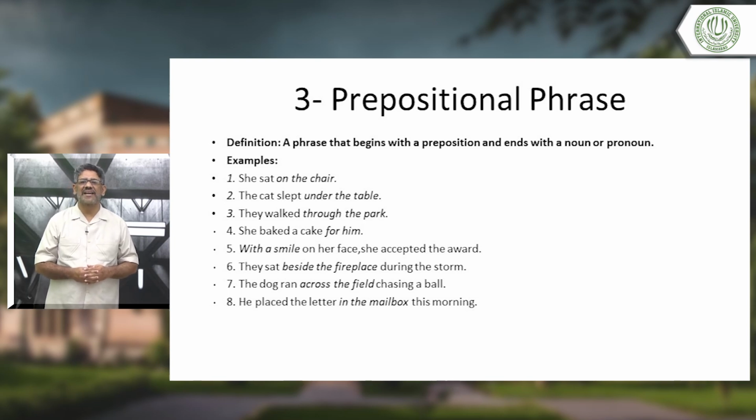So a smile, the noun. 6, they sat beside the fireplace during the storm. Can you guess what is the preposition here? It is beside. Yes. Sat beside the fireplace. The noun here, yes, the fireplace. Very good. So you have the preposition and you have a noun or pronoun there.